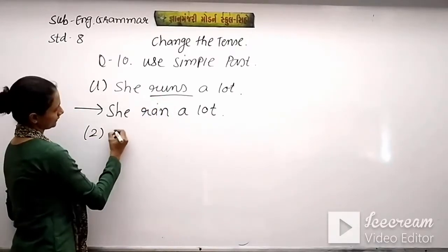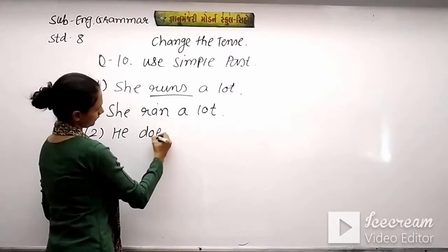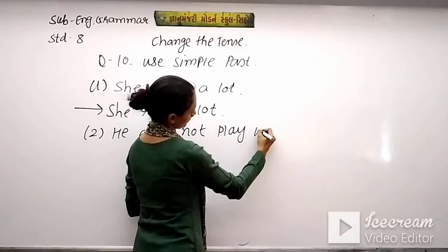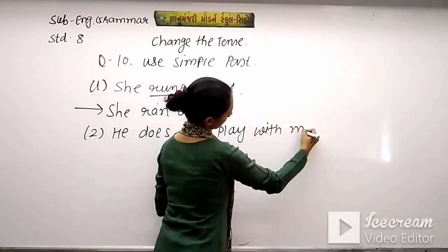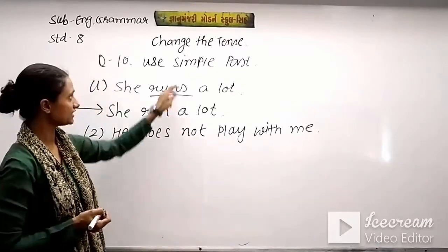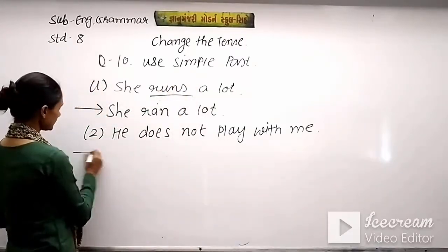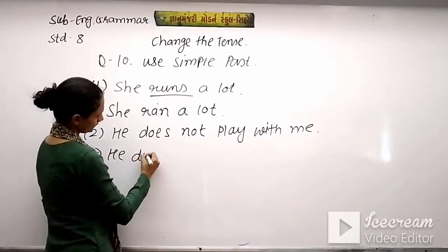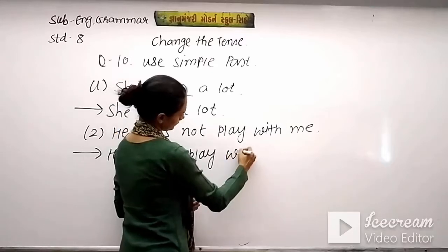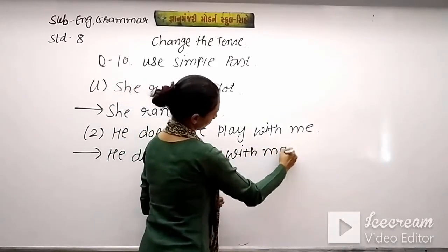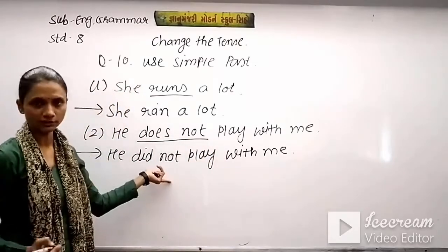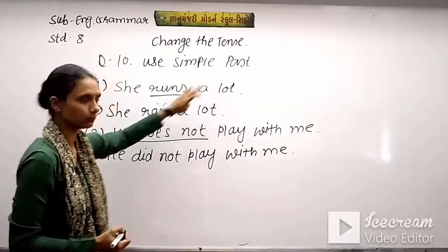Second is he does not play with me. Now this we have to change into simple past. So the answer is he did not play with me. This does not we have changed into did not because we are told to use simple past.